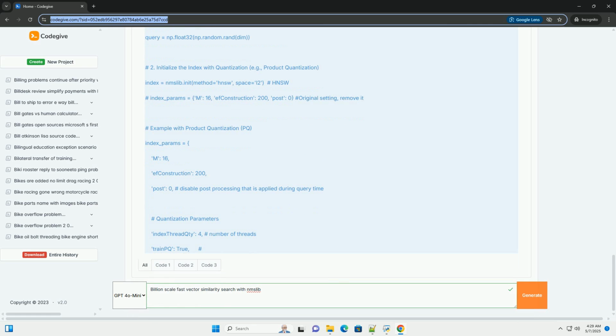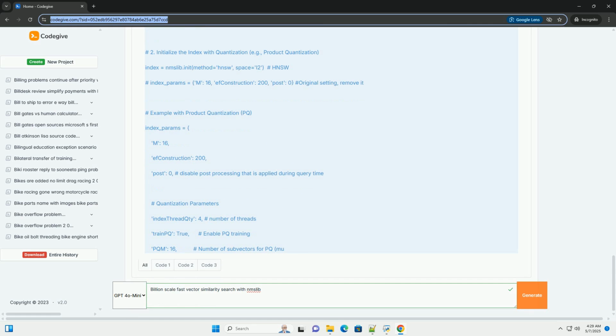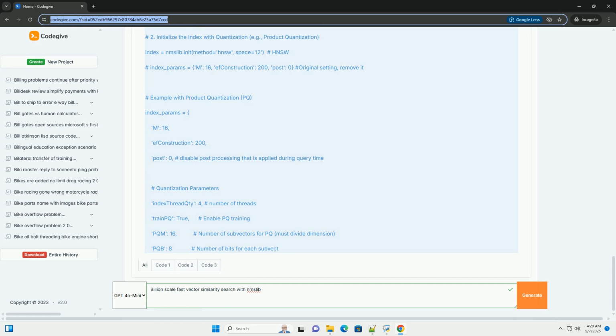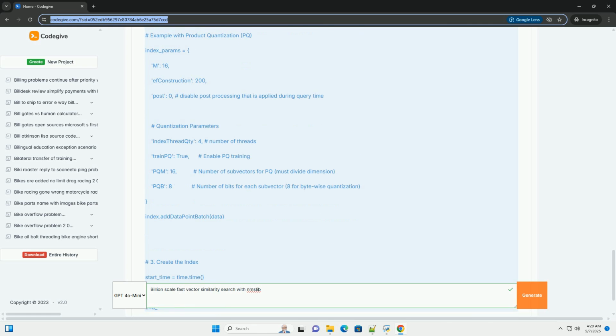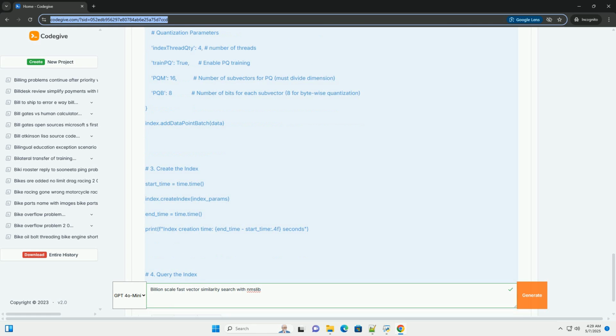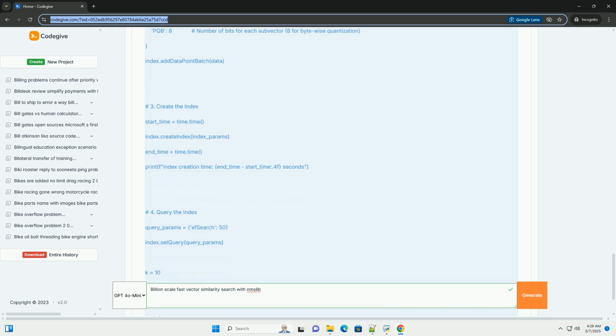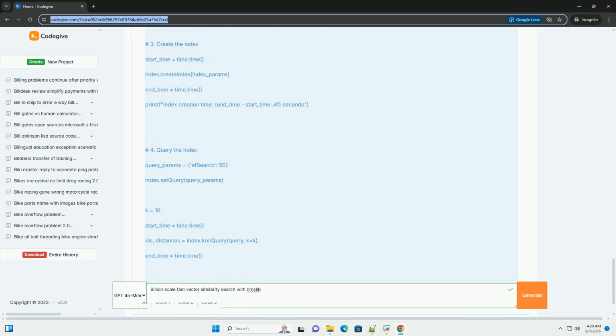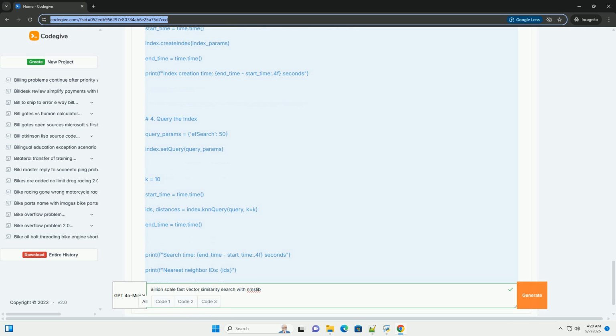The curse of dimensionality. In high-dimensional spaces, the traditional nearest neighbor search becomes computationally expensive, or even impractical. This is because, in a high-dimensional space, most points are nearly equidistant from each other. Approximate nearest neighbors. To overcome the curse of dimensionality, we use ANN algorithms. These algorithms trade off some accuracy for a significant speed-up in search. Instead of finding the absolute nearest neighbors, they find approximate nearest neighbors.